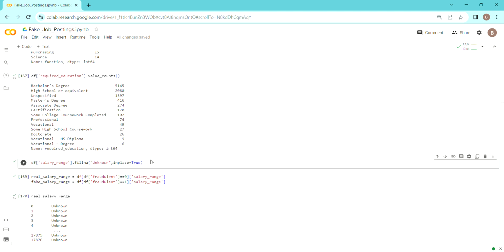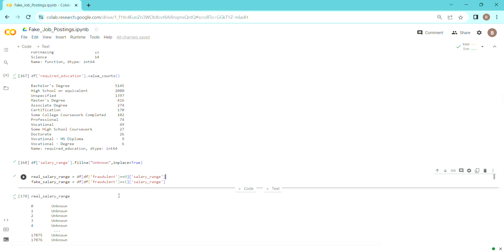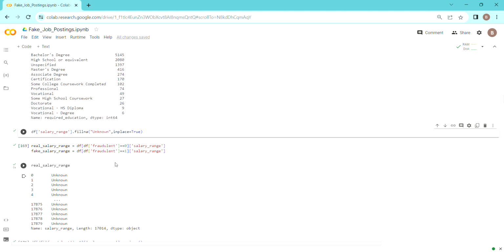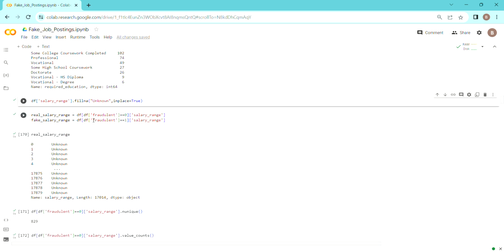Then let's explore salary range, because salary range has the highest amount of null values. Let's split this salary range into non-fraudulent and fraudulent. First we have tackled the null values, replacing them with a word called unknown. As we can see, it has 83% null data, so in most of the cases we can see unknown.